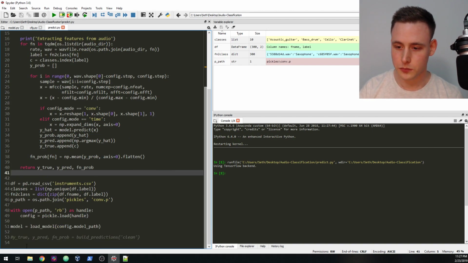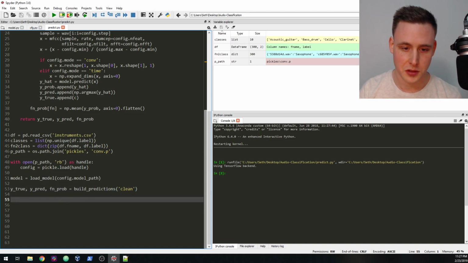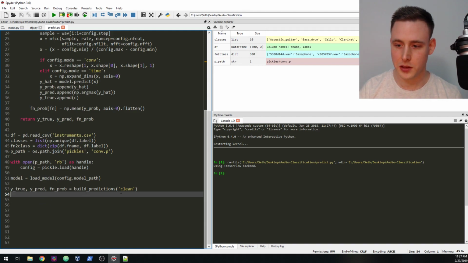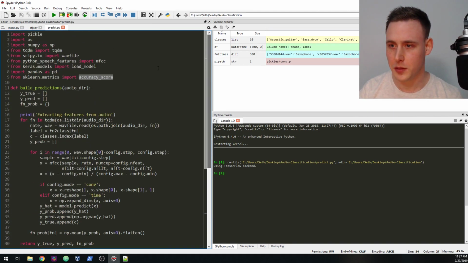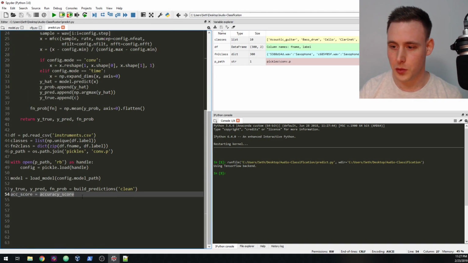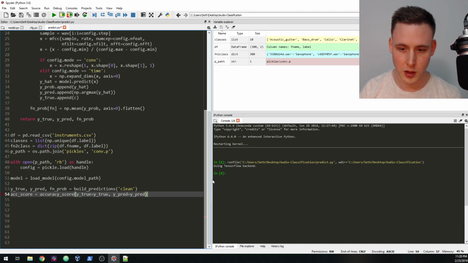All right. So now let's go down here and uncomment build predictions, and let's build the accuracy score. So accuracy score is going to be equal to, I think it's from scikit-learn.metrics. Yep. So the way this works is you will pass it y true, which we already just calculated, and y predict, which is going to be equal to y predict. That's good.